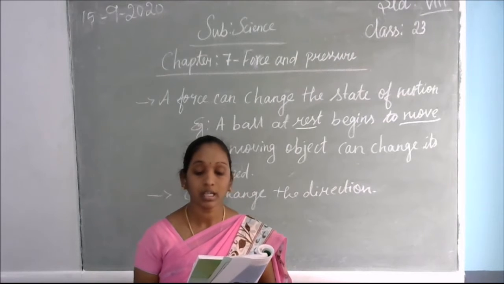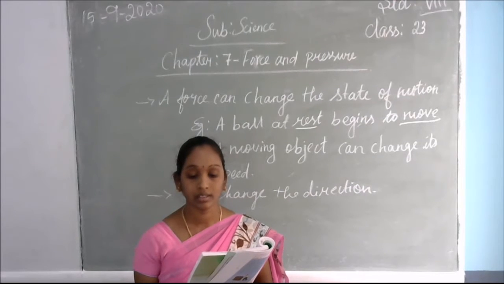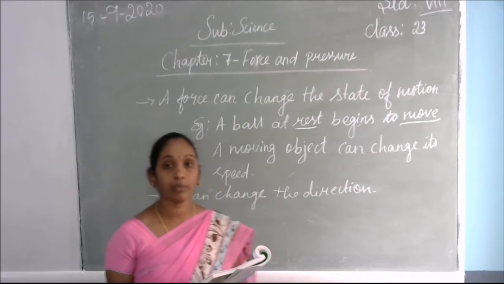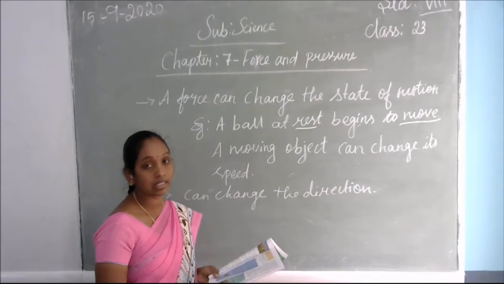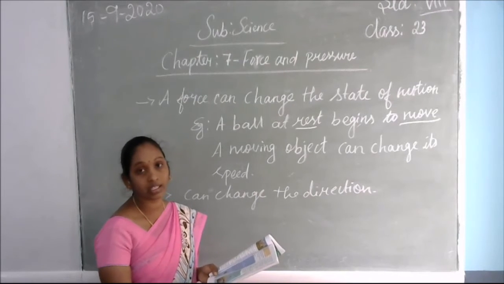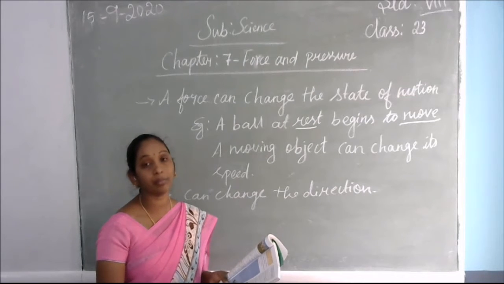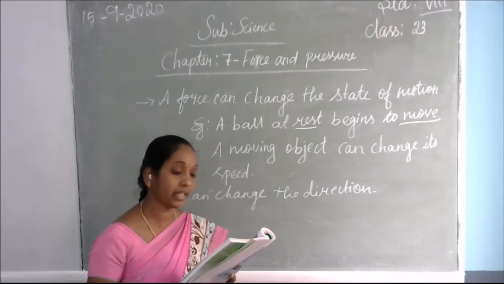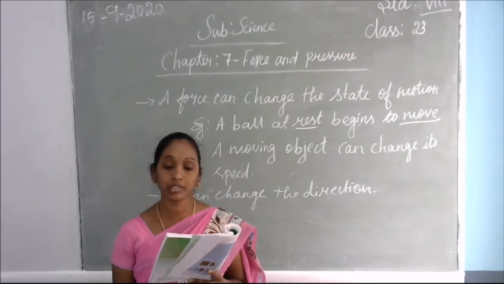For example, while taking a penalty kick in football, the player applies a force on the ball before it is hit. The ball was at rest and so its speed was 0. So before kicking, the ball is at rest. Once we kick it, kicking is a force. Kicking, pushing, pulling, these are all forces. That kicking is applied on the ball, and the ball starts to move in some direction. The applied force makes the ball move towards the goal.